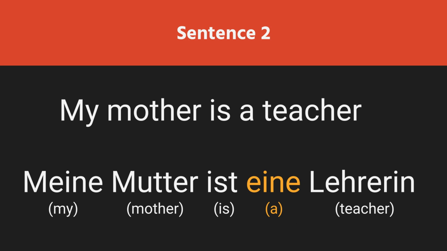Depending on the context, if your aim is to highlight the fact that your mother is a teacher particularly, then you can use the word eine just like here in the sentence. But if you want to just say that your mother belongs to the job or profession of teaching, then you can simply omit eine from your sentence and just say Meine Mutter ist Lehrerin.